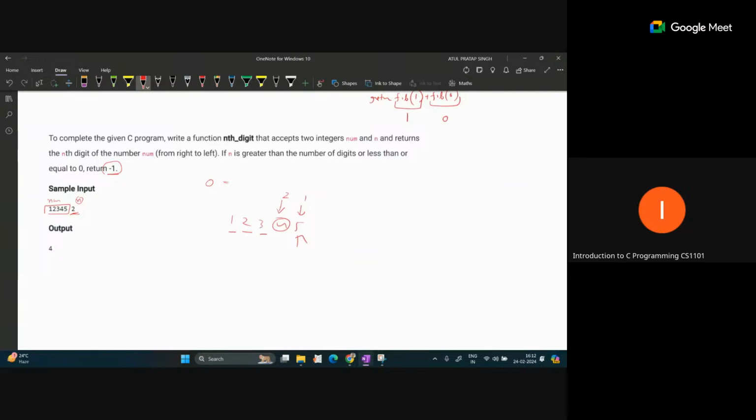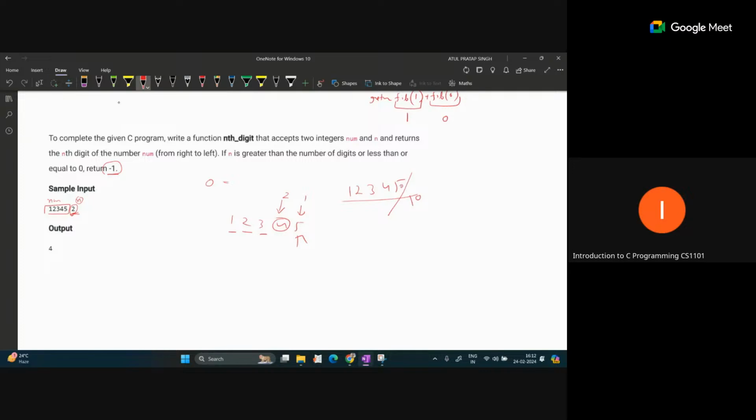You can apply the division process. Here 1 2 3 4 5 is given. You can run a while loop based on this input digit value 2. You can run this loop 2 times, and every time you can divide this value by 10, and also take the remainder.